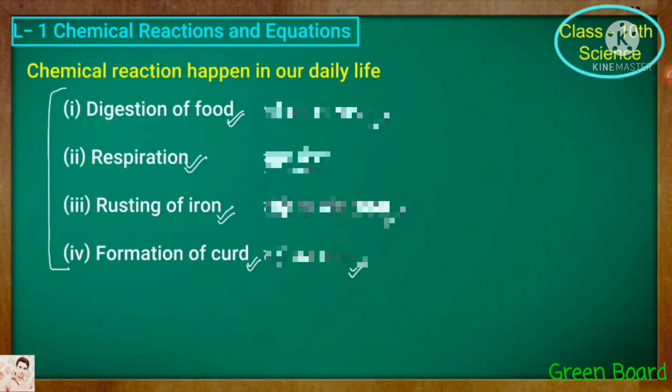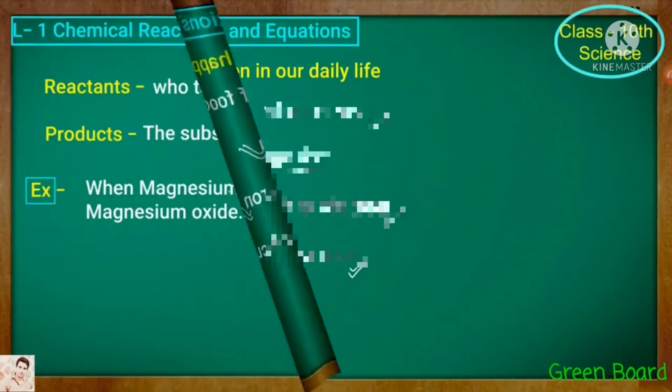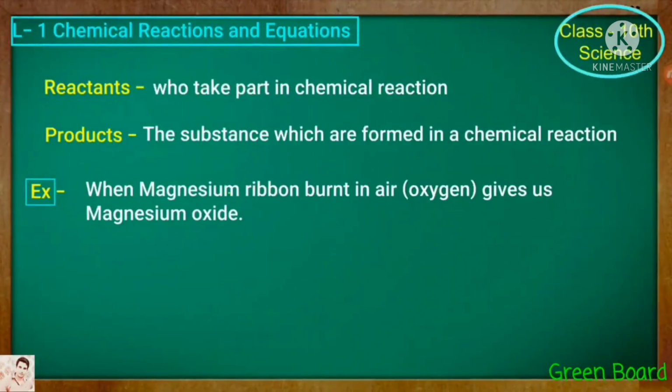Whenever a chemical reaction takes place, two things are important. One is a reactant and another is a product. First, we have to see what reactants are. Reactants are the substances that take part in the chemical reaction.